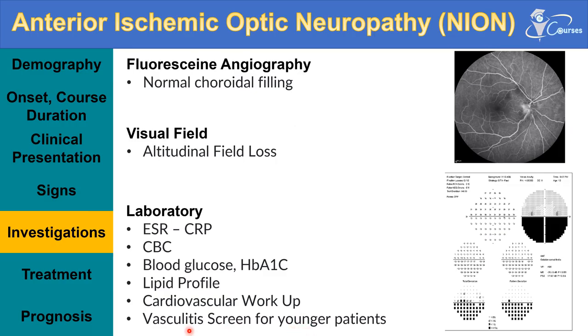Also, if those patients are young, you can do a vasculitis screen to detect the cause. Those patients can have antiphospholipid syndrome, protein C deficiency, protein S deficiency, and a wide variety of syndromes and vasculitis disorders that can result in ischemia, or can result in ischemic optic neuropathy at a young age.